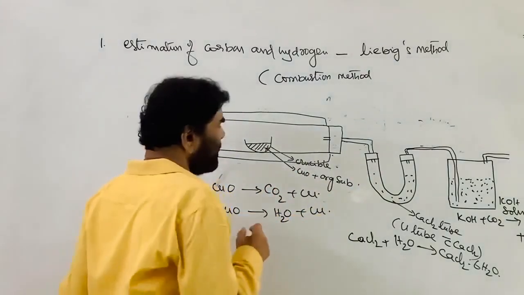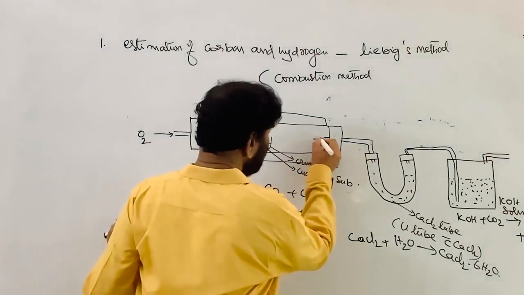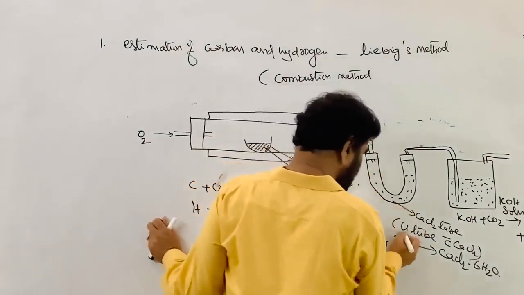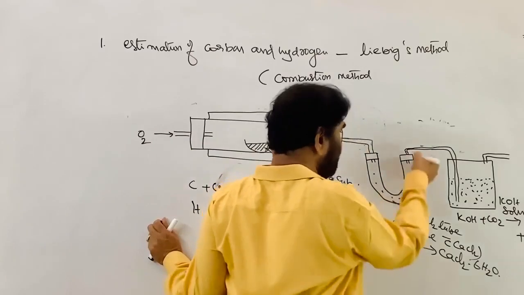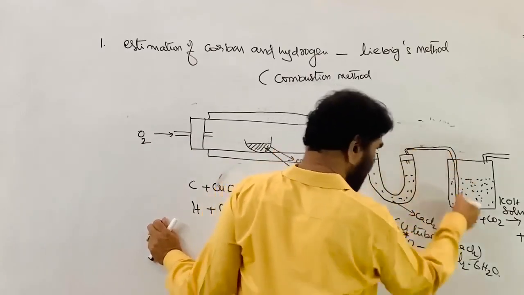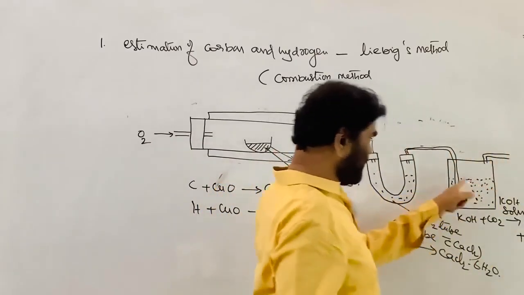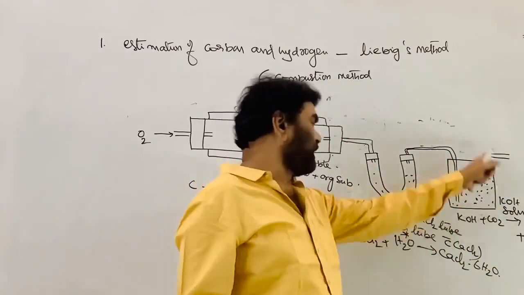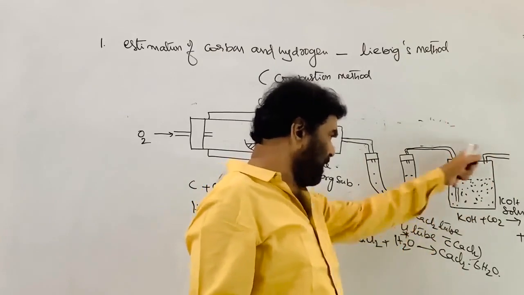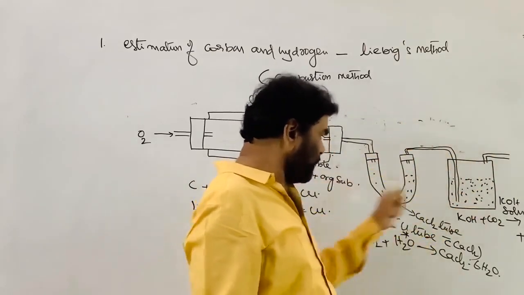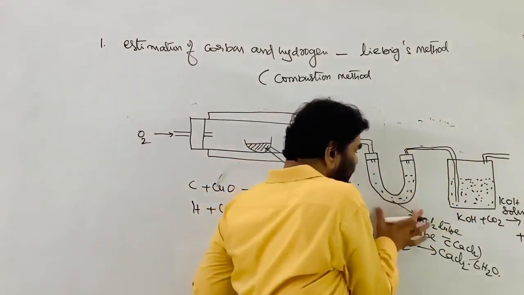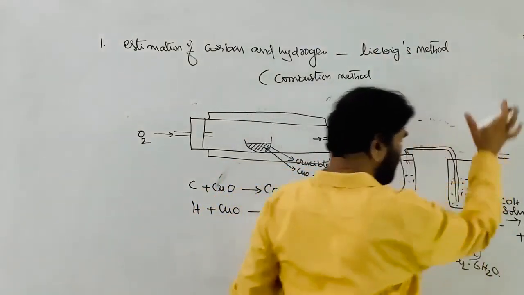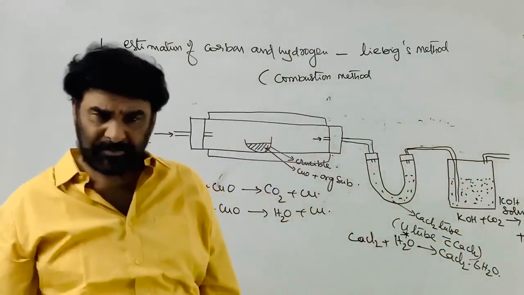Now this gas is coming out and reaches here. The water is absorbed by the U-tube and the carbon dioxide is absorbed by the KOH bulb, the potash solution container. Due to this, the weight of the calcium chloride increases and the weight of the KOH solution increases.